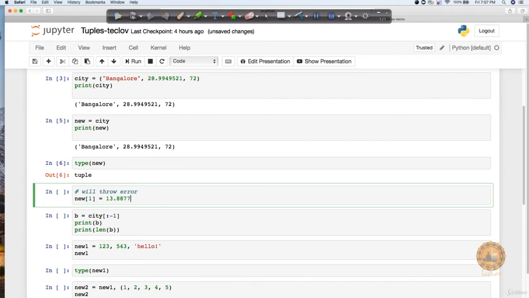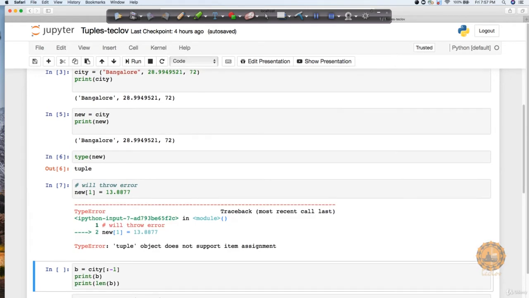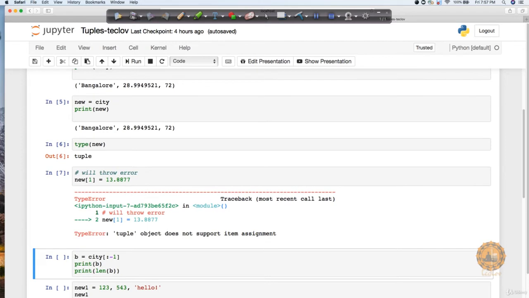Let's say I want to change the value at index 1, which is 28.99. If I try to change it to some other value, as we have learned, a tuple value you cannot modify at all. So if you try to do it, it will throw you an error. You can see it's complaining that the tuple object does not support item assignment, because it does not allow you to do that.